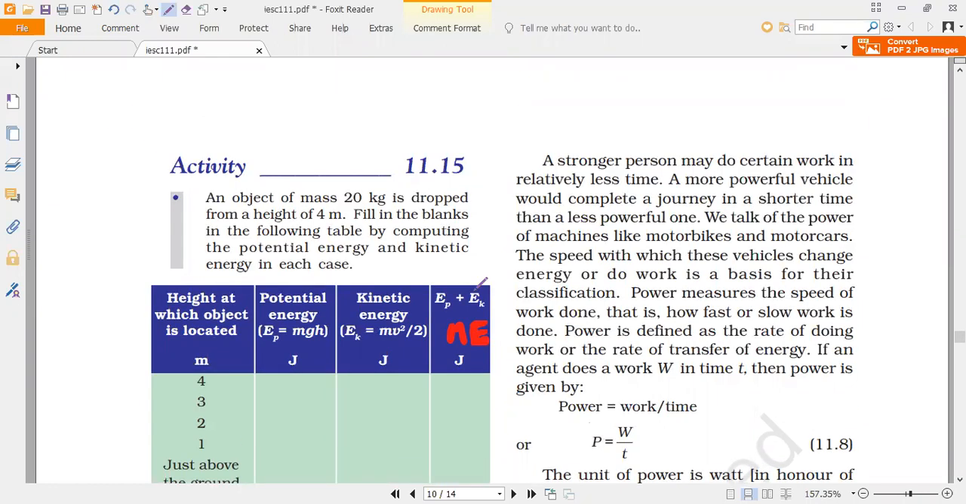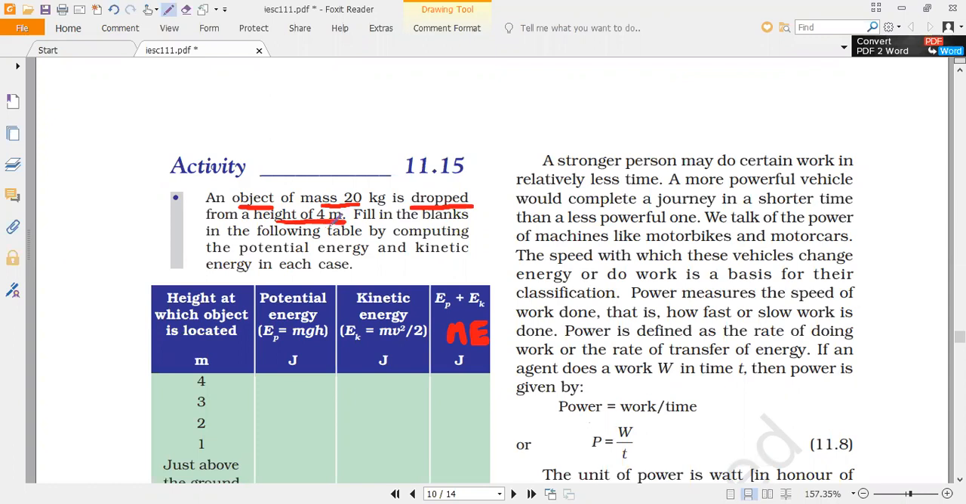Now, activity 11.15, a very, very important one. All of you read this question. An object of mass 20 kg is dropped from a height of how much, guys? Height of how much?